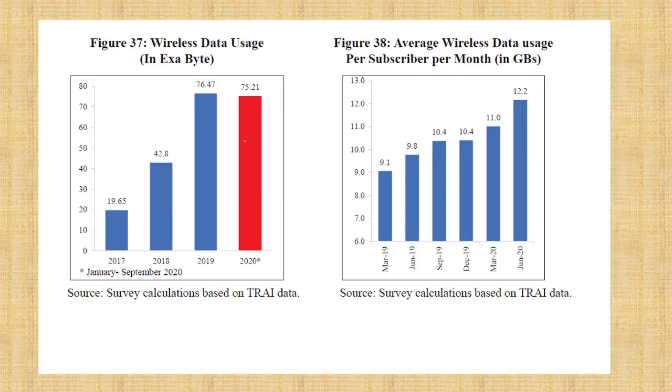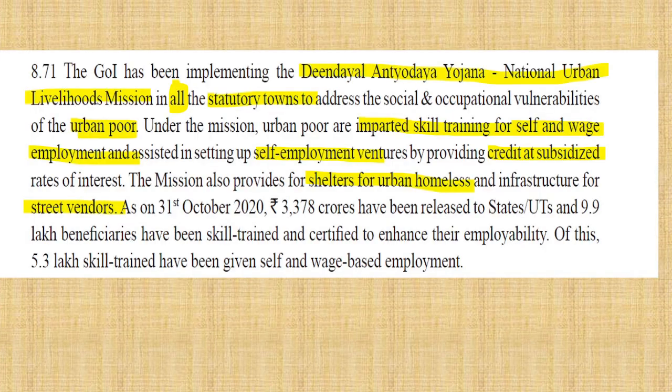Okay, so wireless data, this you will know. In lockdown everyone knows data is being used. This is the average wireless data per subscriber per month. Per month we are using 12 GB of data. Each person is using 12 GB, and after COVID it must have increased, but data usage in India is increasing.